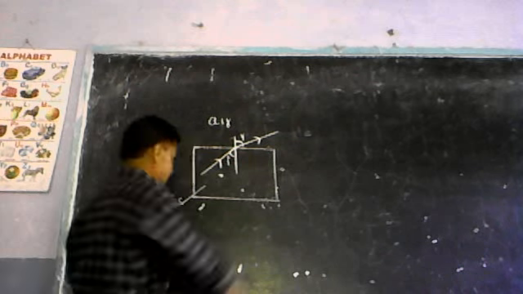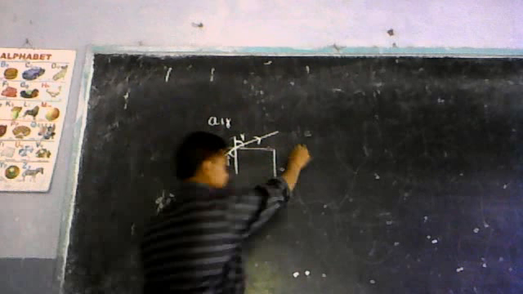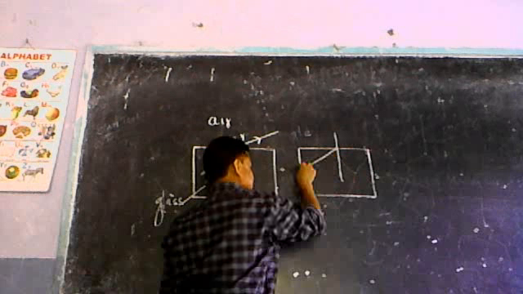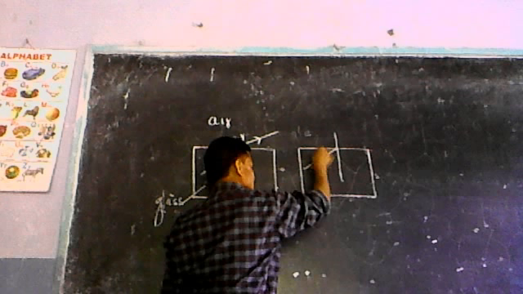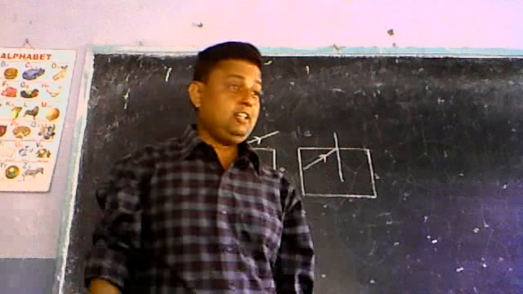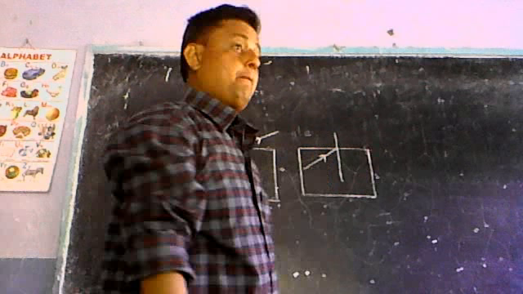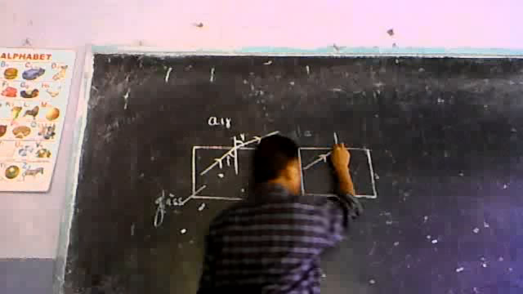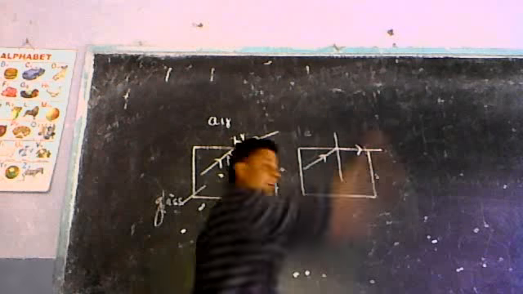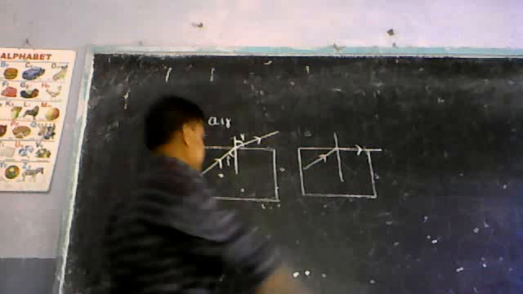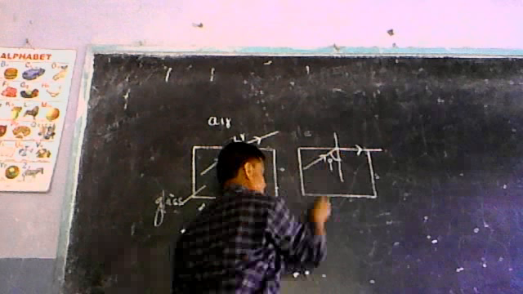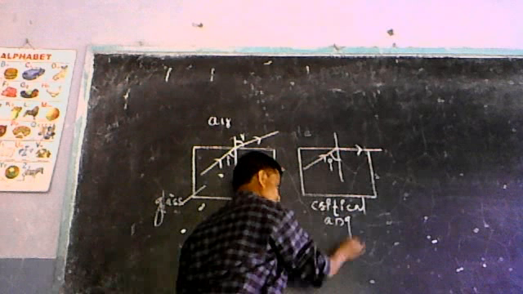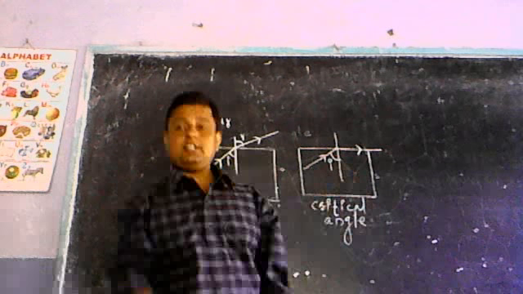So if we go on increasing this angle of incidence I, what happens? The angle of refraction further increases. In such a condition, when angle of refraction is at 90 degree, this angle of incidence is called what angle? Critical angle. This angle of incidence is called critical angle.